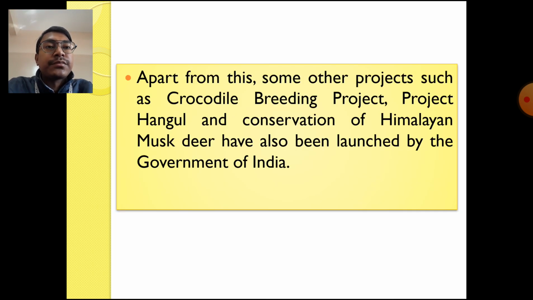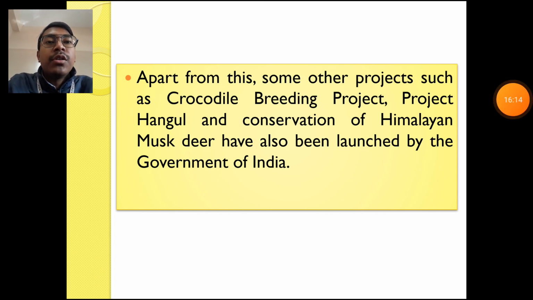Apart from this, some other projects such as crocodile breeding project, Project Hangul and conservation of Himalayan musk deer have also been launched by the government of India for giving protection to the crocodiles, the musk deer and the hanguls. So the government of India along with UNESCO has come out with various strategies for giving protection to the wild species of flora and fauna. So these are the different strategies which can be followed for conserving the forest and wildlife resources of our country.